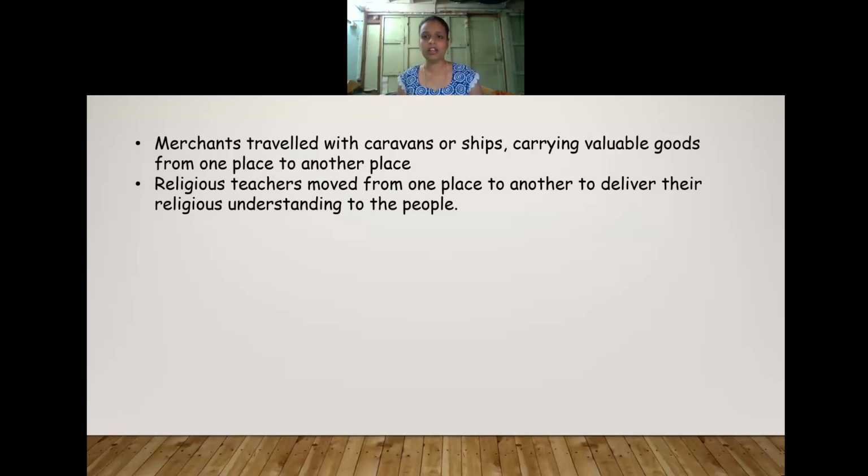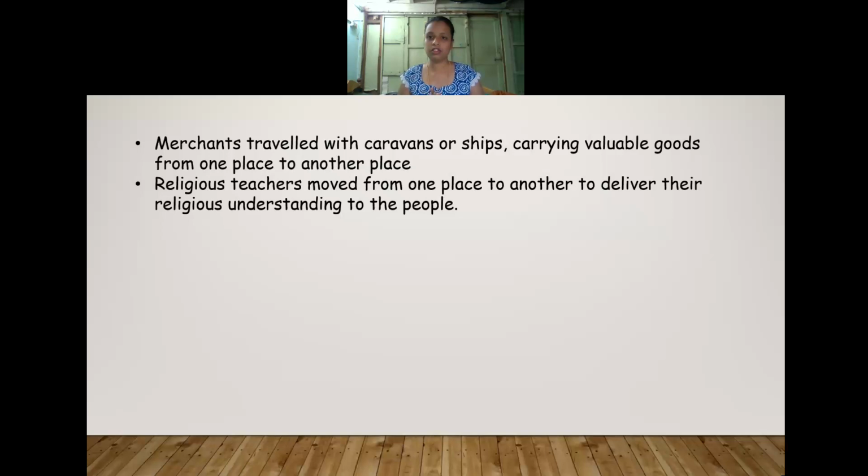For example, Buddhism. Buddhism took birth in our country, but at present we see the Buddhism religion in China, in Tibet, as well as in Japan. How was it introduced in those countries? How did they come to know about our religion, Buddhism, which took birth in our country? So these religious teachers used to travel from one place to another. They used to spread the principles of Buddhism to the people.